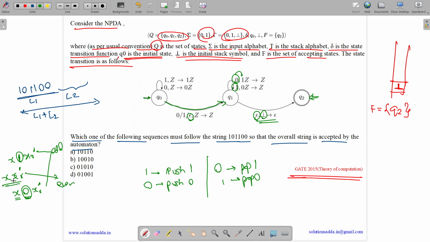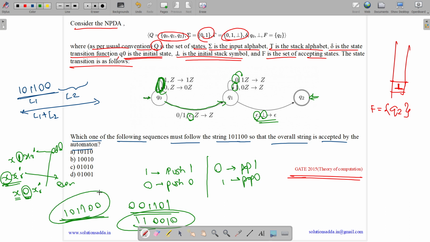Now it is accepting matching x, so it will first push 1 for 1 and 0 for 0, and then it will match 0 with a 1, which means the reverse of its complement. So we have 1 0 1 1 0 0. What is x reverse? X reverse is 0 0 1 1 0 1. What is its complement? Its complement is 1 1 0 0 1 0. So this is the second part. So the answer is 1 1 0 0 1 0.